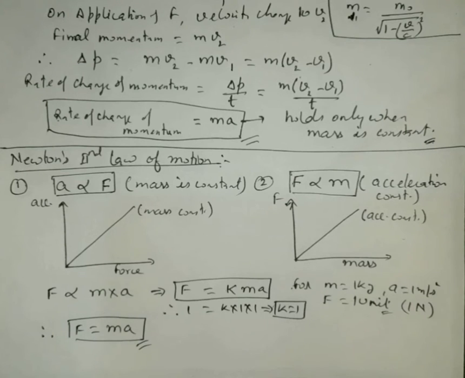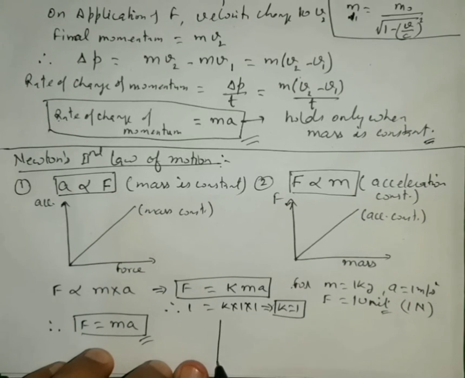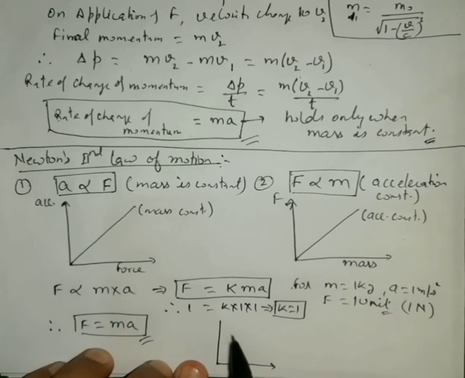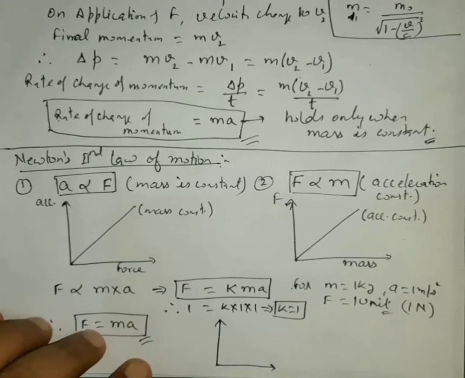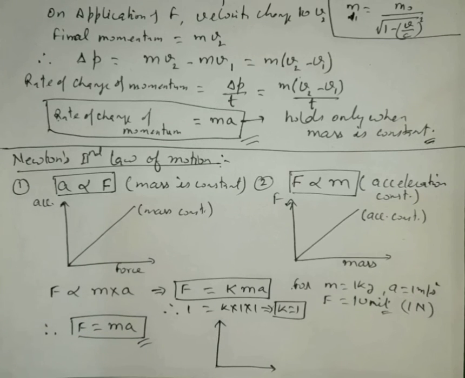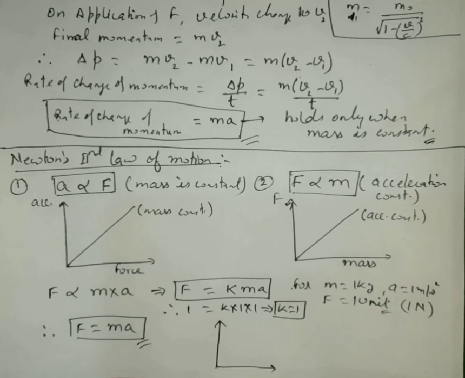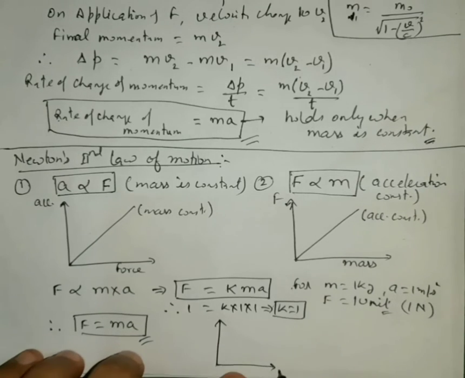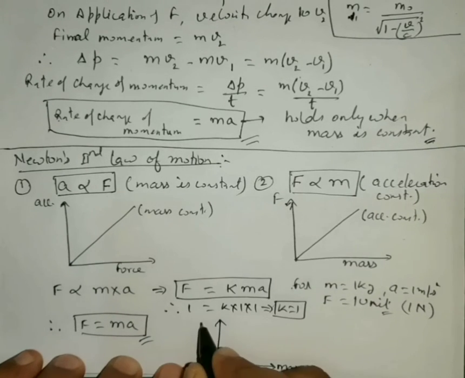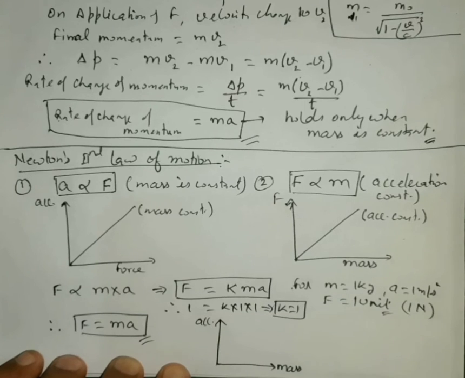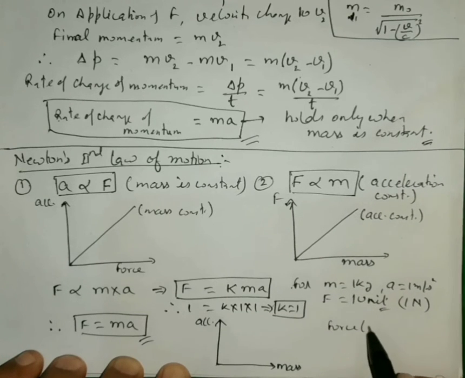One more thing I want to talk about is, if the force is constant, then with the increase in mass, the lighter body will get more accelerated. Let us say I take mass on the x-axis and acceleration on the y-axis for the case of constant force.